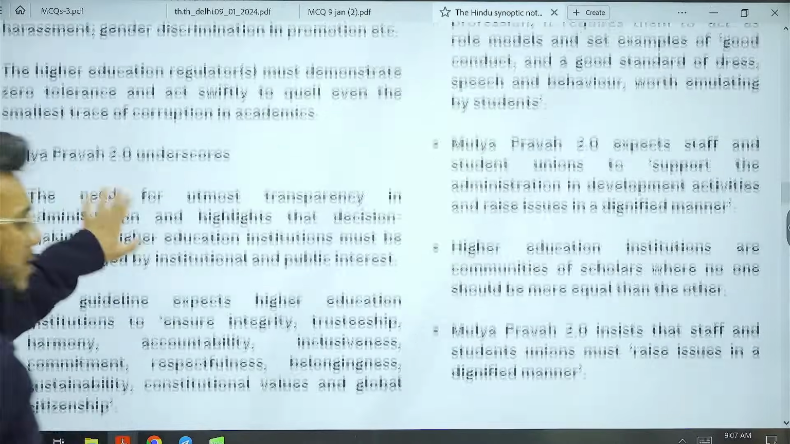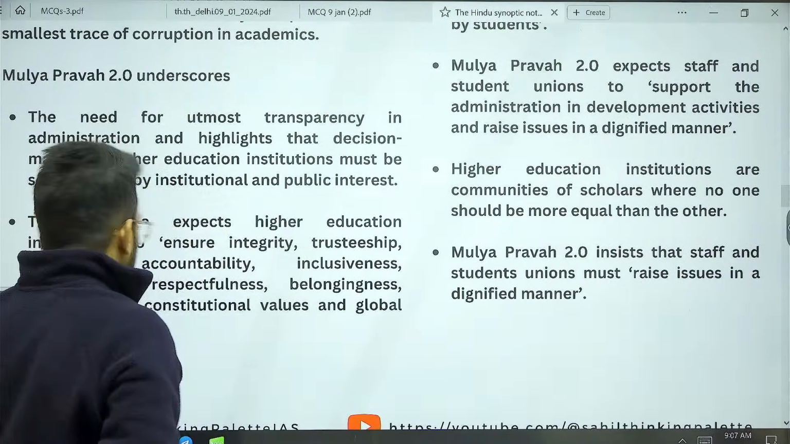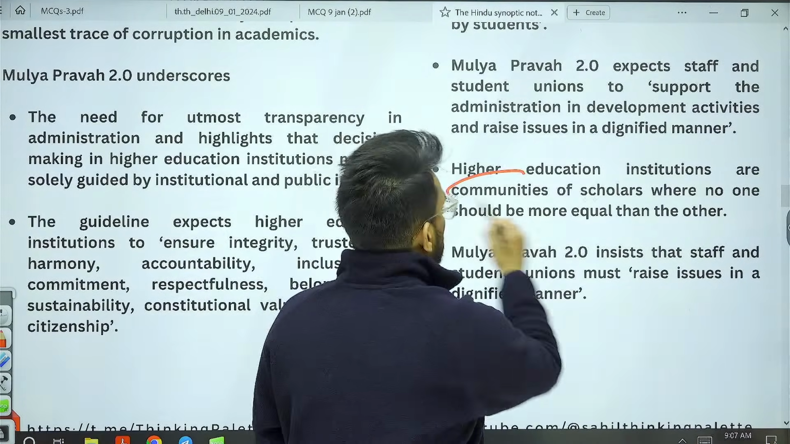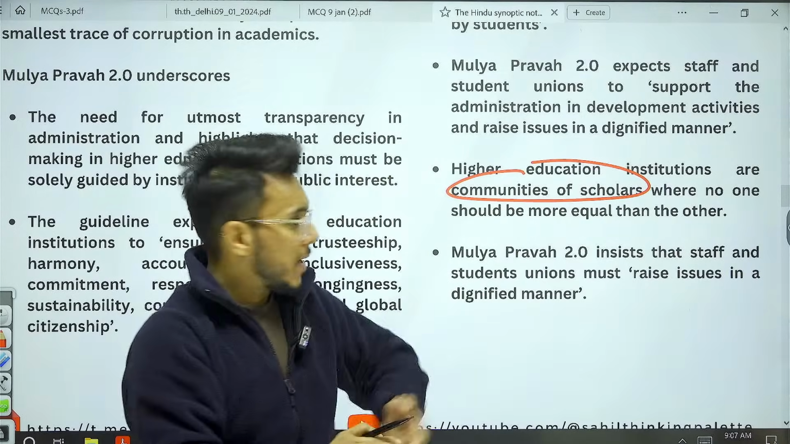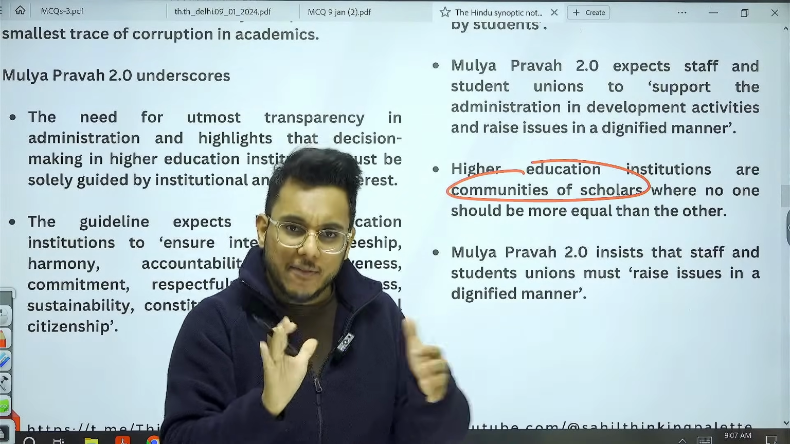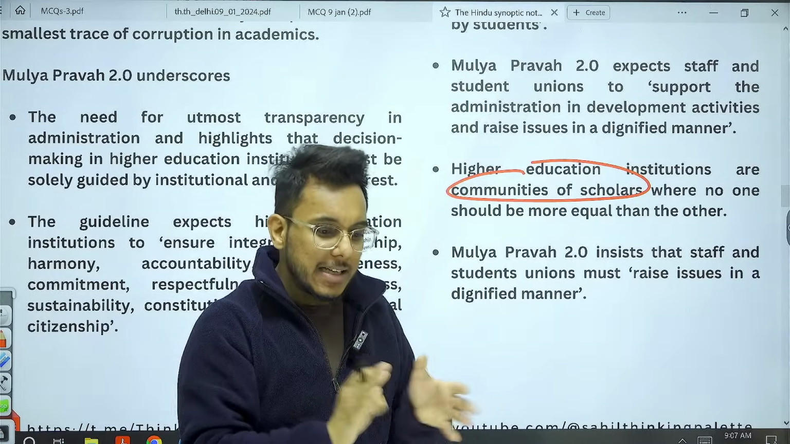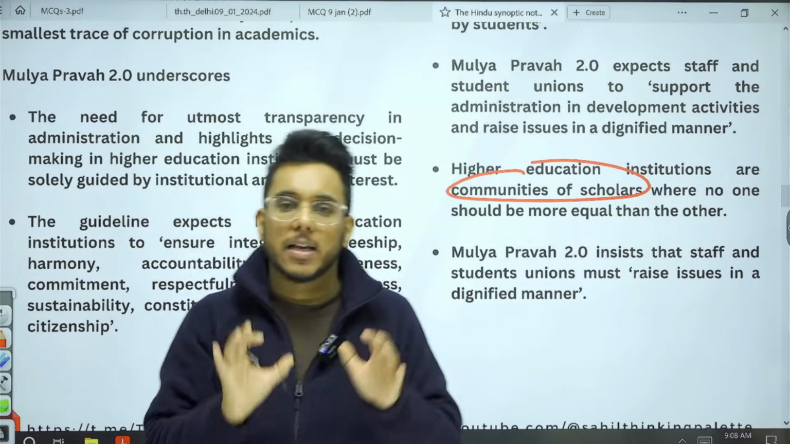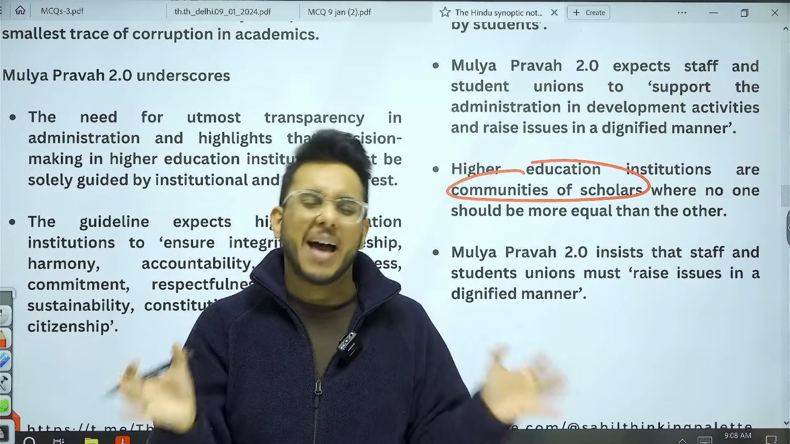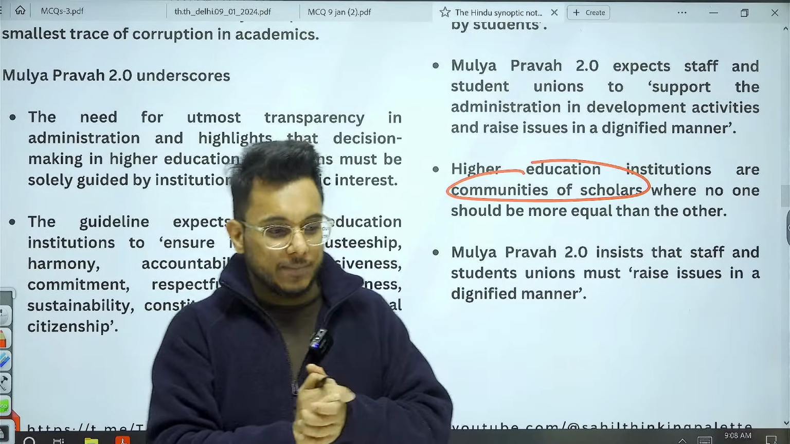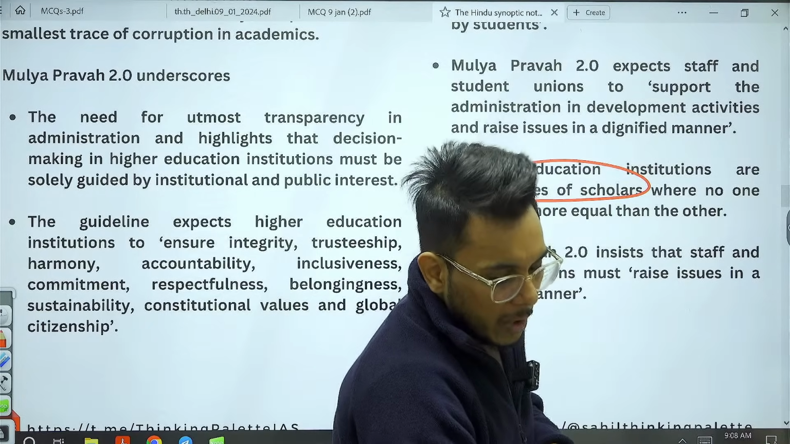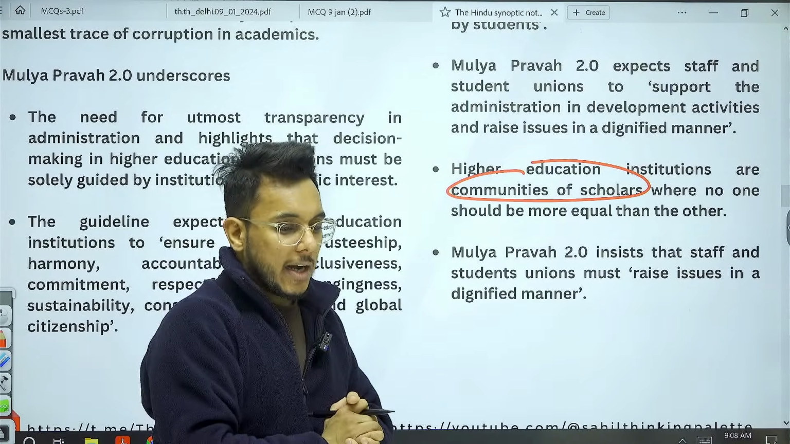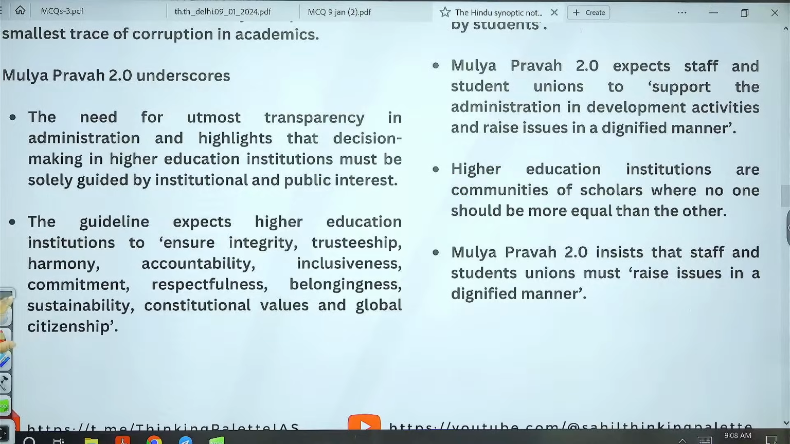Also, higher educational institutions are not just any organization, they are communities of scholars, and these scholars should treat everyone equally. Any discrimination should not be allowed to exist, and all grievances should be raised in a dignified manner and not in an undignified manner. So this is, guys, all about these guidelines that have been released. I hope that you have understood it. And now moving to the next article.